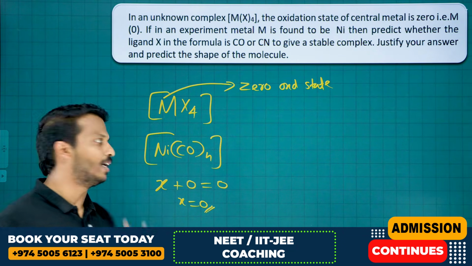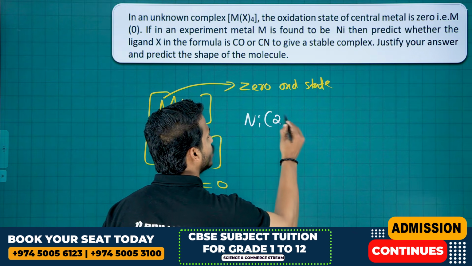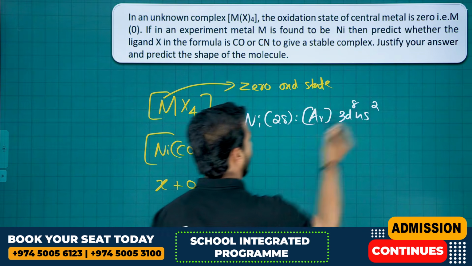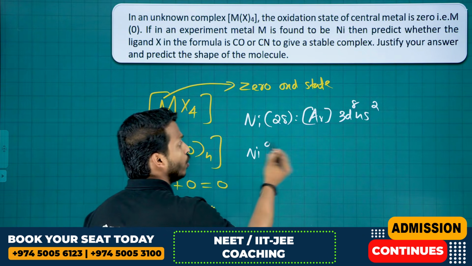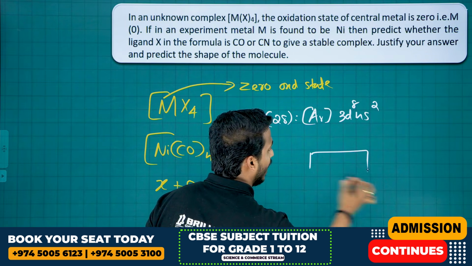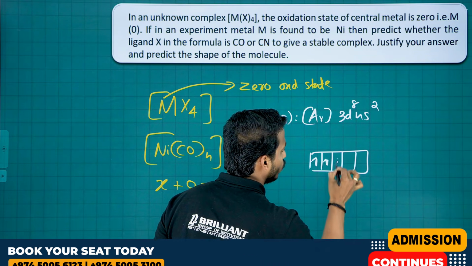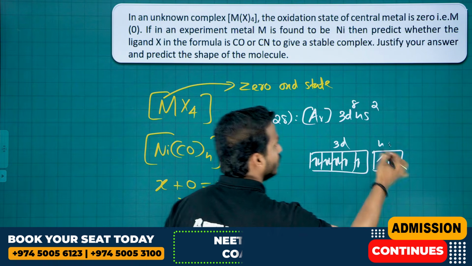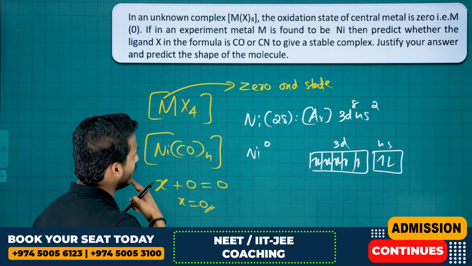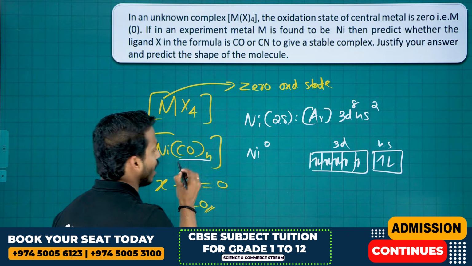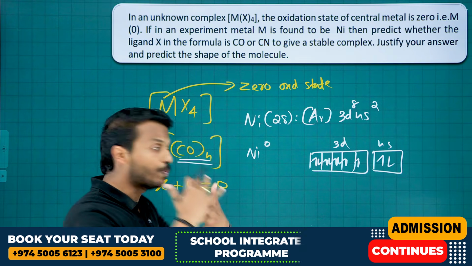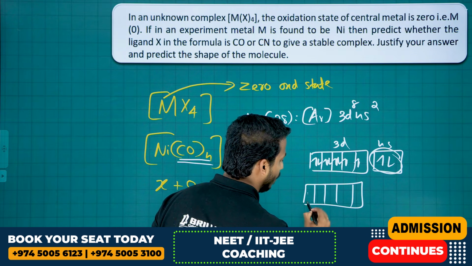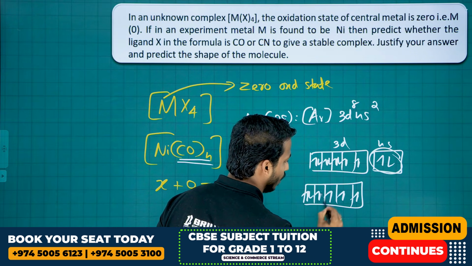The VBT. So dear, nickel is the central atom, nickel is 28. That is argon 4s2 3d8, we can write it. Here nickel charge is 0, so nothing to lose. So this is 3d8, let me write 1, 2, 3, 4, 5, 6, 7, 8 and 4s is 2 electrons. Ready? This is 3d and this is 4s. And what is next? Next, who is the ligand? Carbonyl. Since it is a strong ligand, it makes pairing. So all the outermost electrons come inside and get paired. So the d orbital will be fully paired. Yes or no? d10 will be the configuration.